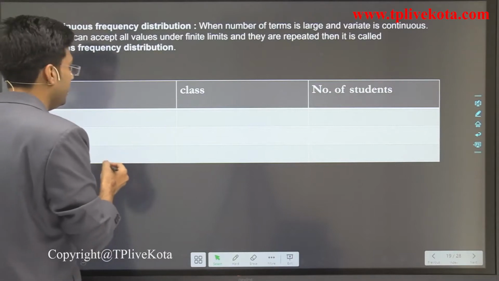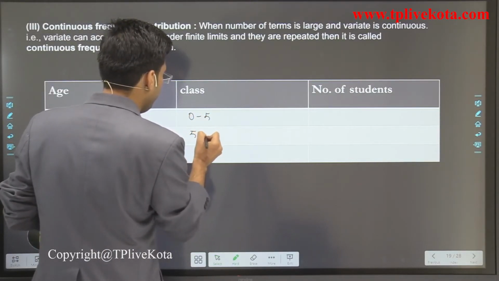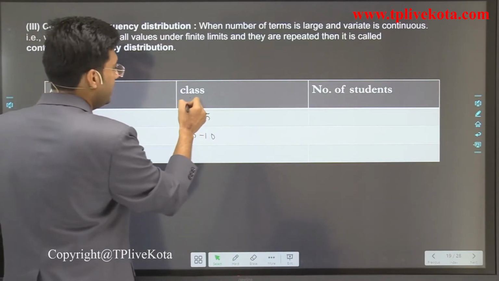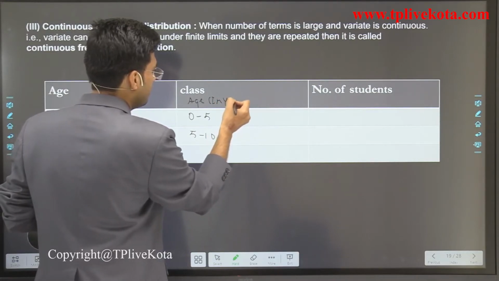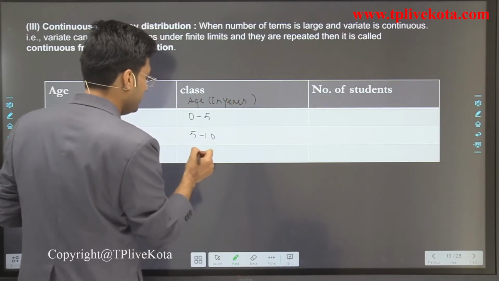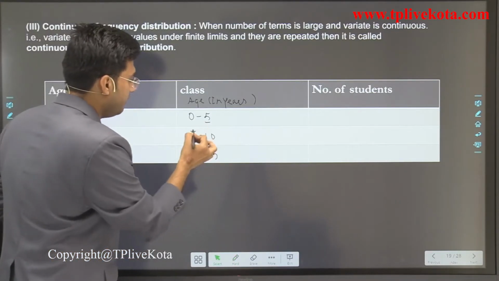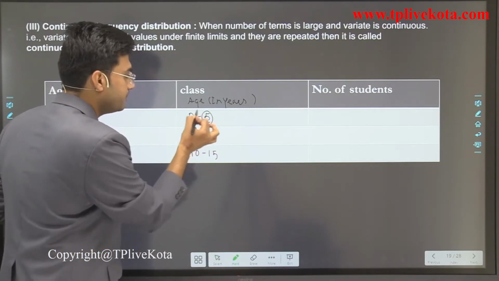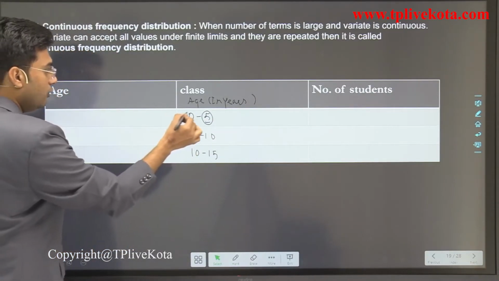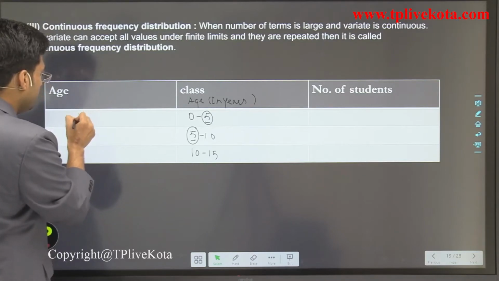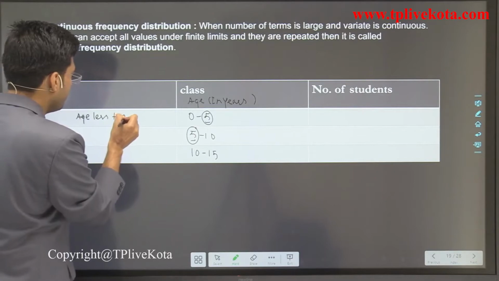For example, 0 to 5, 5 to 10, these are age in years, and here this is 10 to 15. Here if we observe, 5 and 5 is common in both. So in this type of frequency distribution, the meaning of this class is age less than 5.